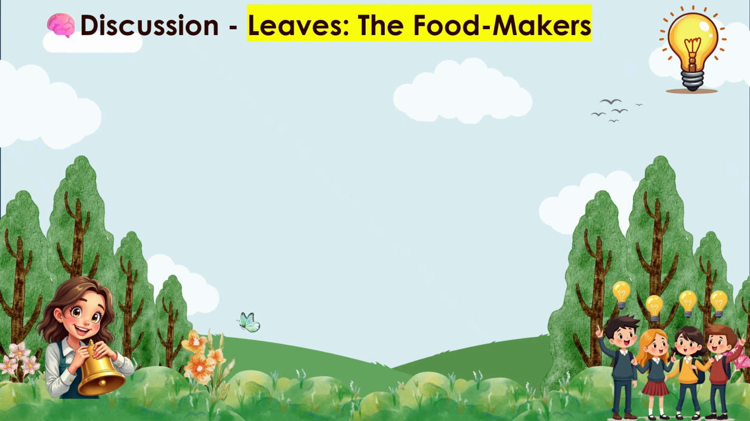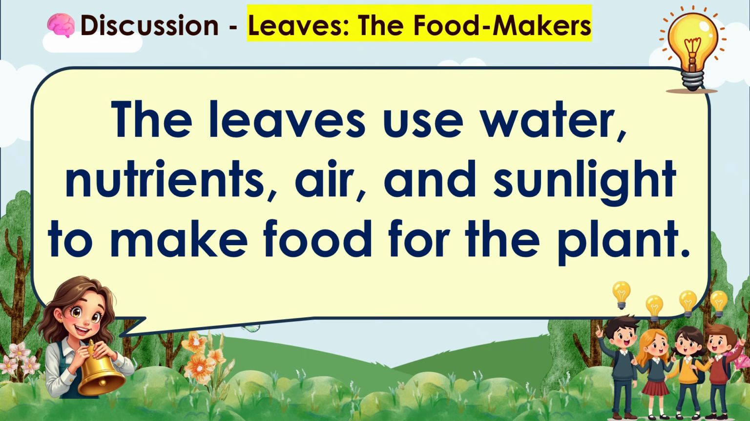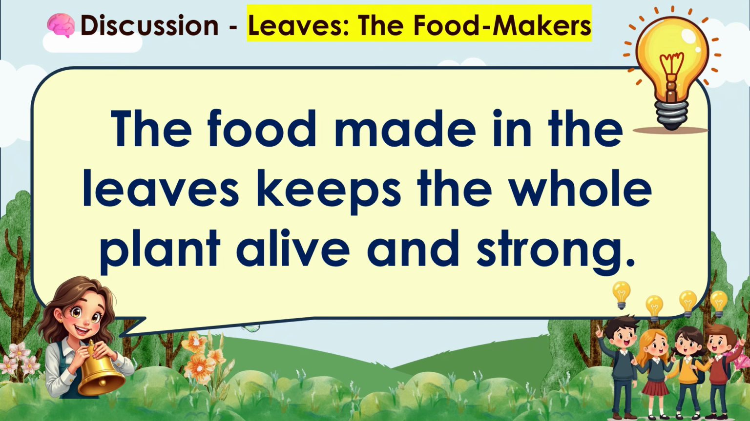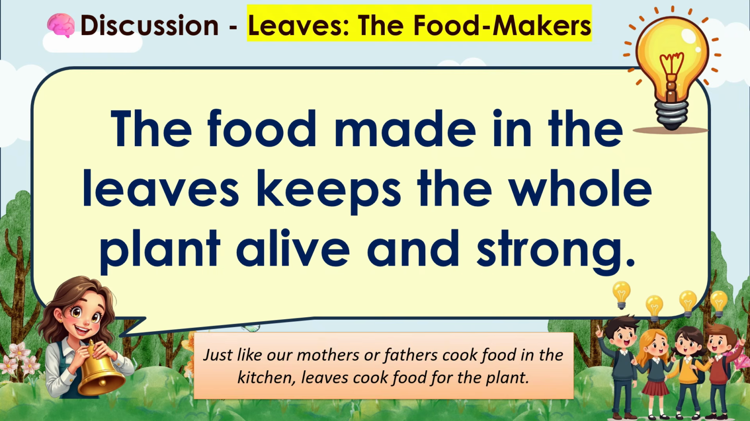Leaves, the food makers. The leaves use water, nutrients, air, and sunlight to make food for the plant. Why are leaves important? Yes, the food made in the leaves keeps the whole plant alive and strong. Just like our mothers or fathers who cook food in the kitchen, leaves cook food for the plant.